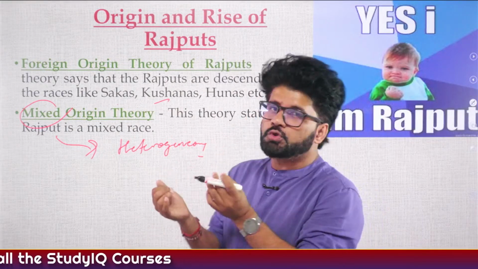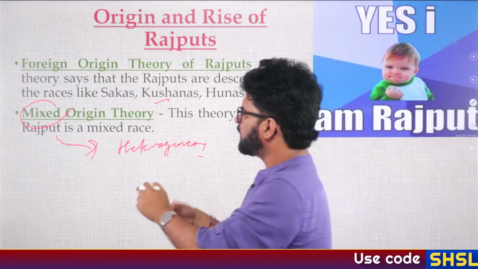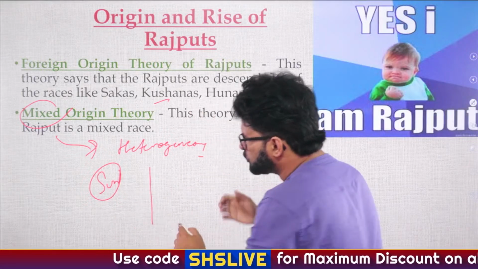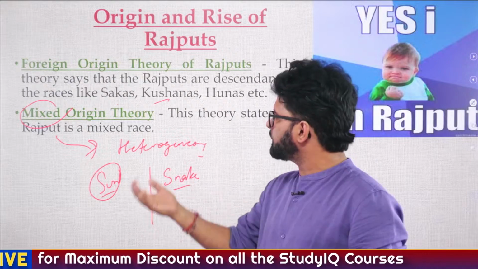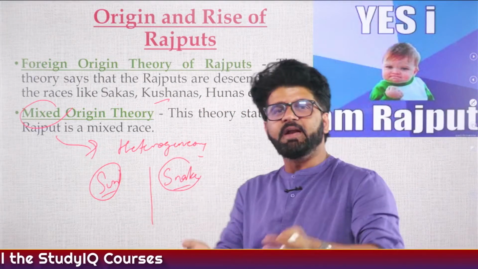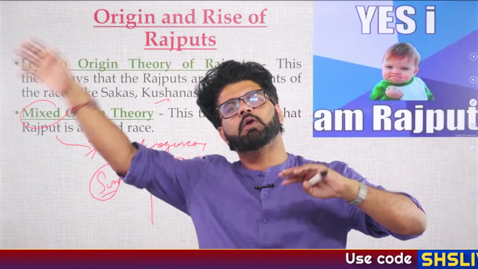Then scholars deduce one more thing. They believe that there were Rajputs who worshipped, let's say, Surya or the sun, and another group of Rajputs who worshipped snakes. They believe the Rajputs who worshipped the sun are of foreign origin, and the Rajputs who worshipped snakes are of indigenous origin, because snake worship has been done in the Indian subcontinent from time immemorial.